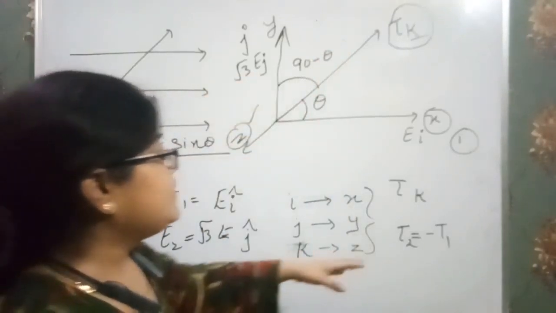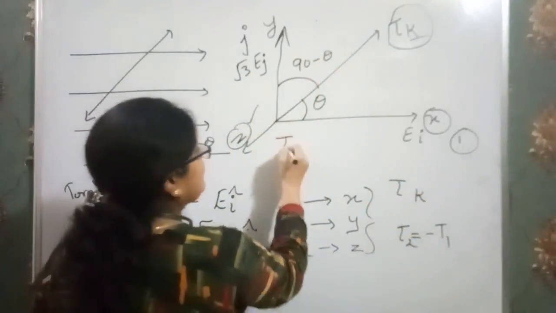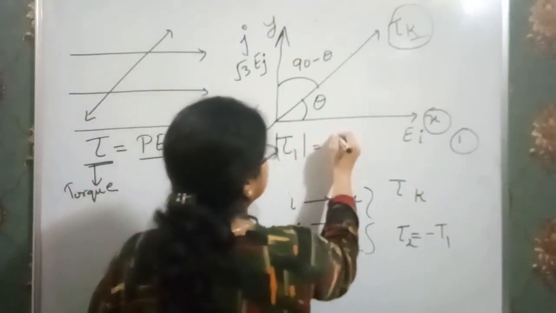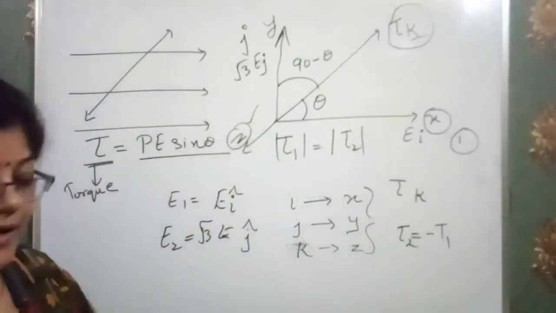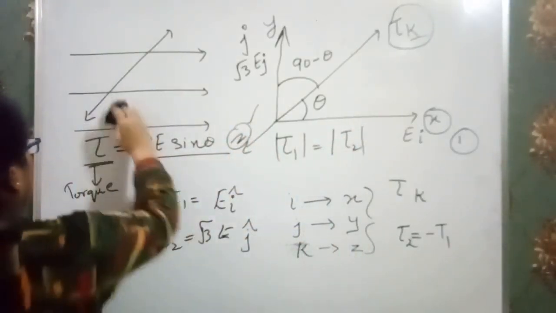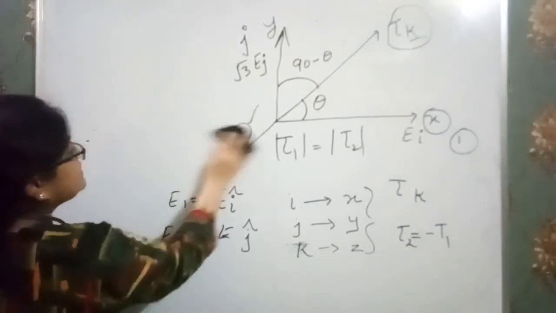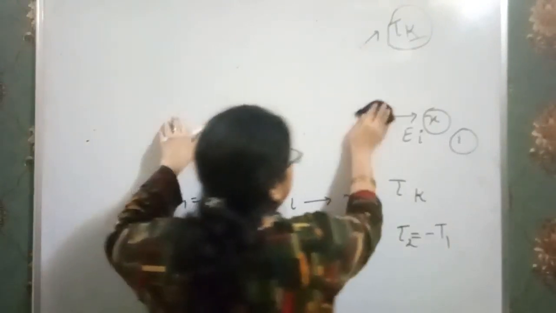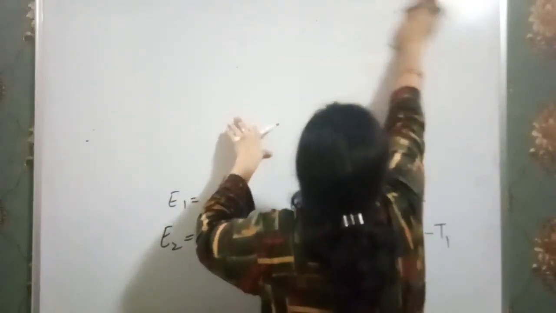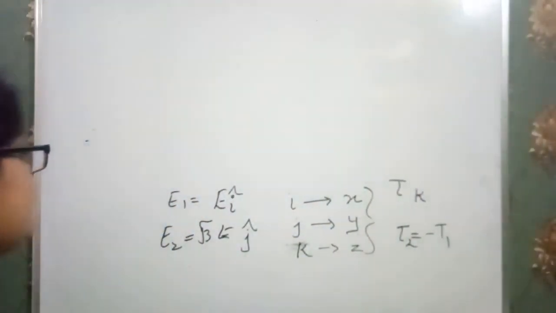And torque T2 is equal to minus T1. That means the magnitude of torque 1 is equal to the magnitude of torque 2. Now see how we solve this question. This is the whole concept which I want to explain before solving this question. We should know it, and if we don't have these things clear in mind, I want to explain them.